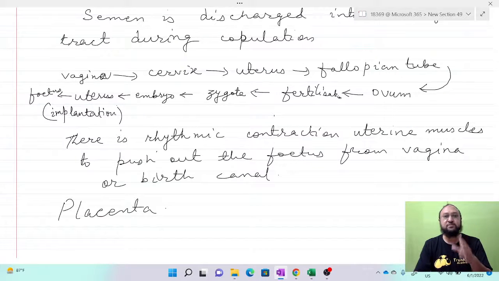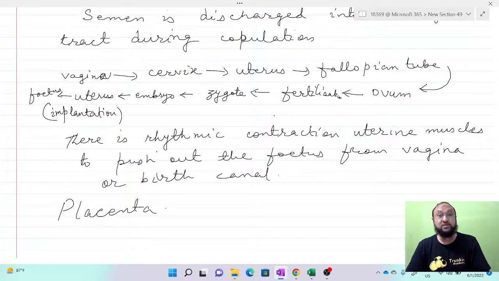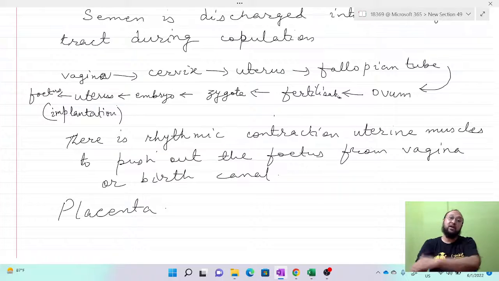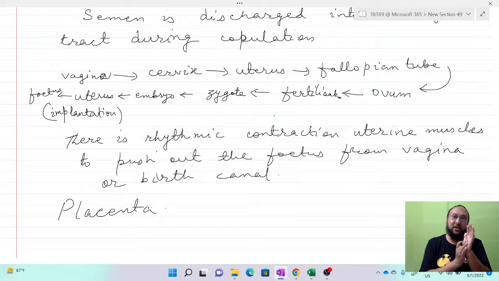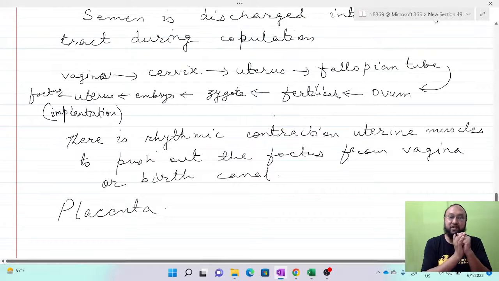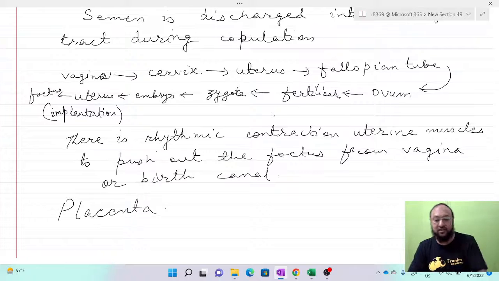So this structure plays a very important role in the exchange of substances for proper growth and development. Also, there is an increase in the blood sugar level of the mother, so that when the blood goes to the placenta, a high quantity of glucose is delivered to the fetus for its proper growth and development. That is the reason for the increase in blood glucose level.